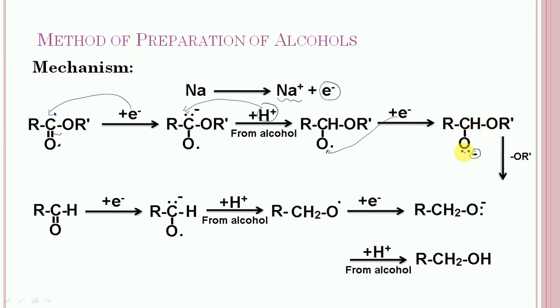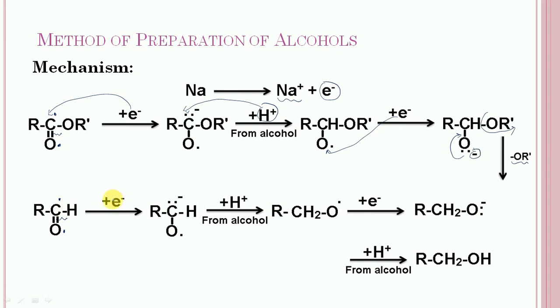In the next step, this electron will take part in the pi bond formation between carbon and oxygen, and it will lose this alkoxide ion, and aldehyde will get formed. Now this pi bond will break homolytically, and each electron will be shared by oxygen and carbon.